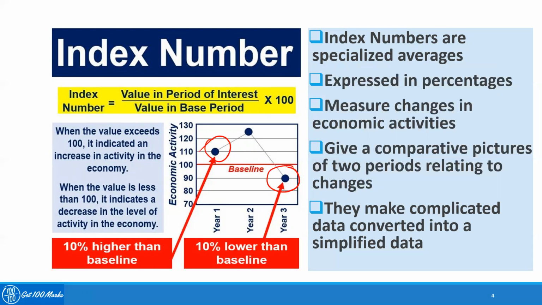Let me explain it. Maybe I was spending around 20,000 for my regular expenditure to run my family, and now how much do I have to spend? If I just get the index number of this, whatever the different types of commodity I was using, the same amount of commodity, whereas there is a change in the amount of commodity, everything will be reflected by a single number. So it actually converts a lot of different calculations into simplified data.